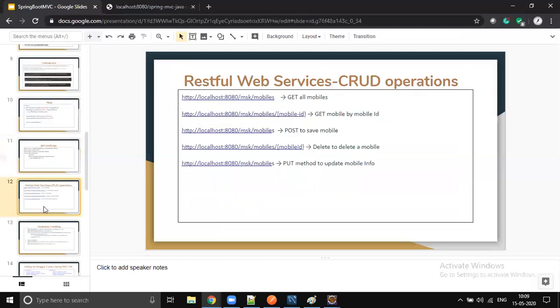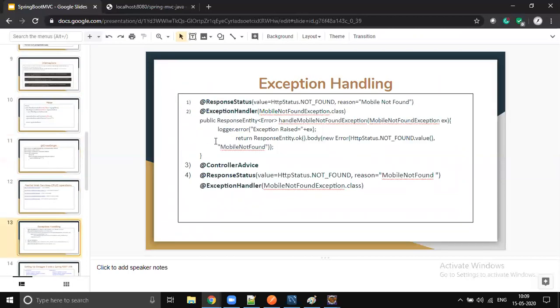Then later I will show you exception handling. Every microservice will have an exception handling mechanism. If a mobile is not found, we're not supposed to throw a 500 error code. We should give a different error message. Just a few minutes before we saw that when the mobile is not found, we are throwing some big error message. That is the default exception handling, and that is not working for XML. That is not the case in real time. You have to do exception handling for microservices also, no doubt at all.